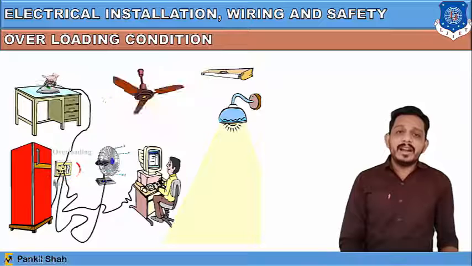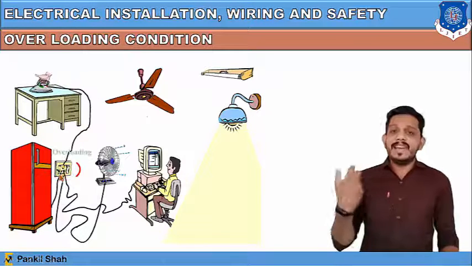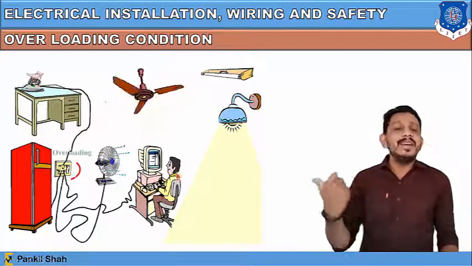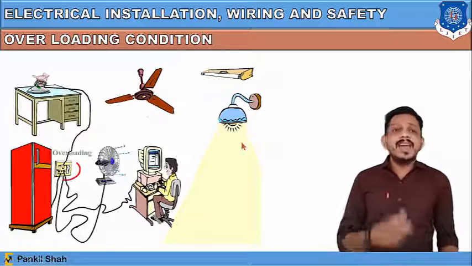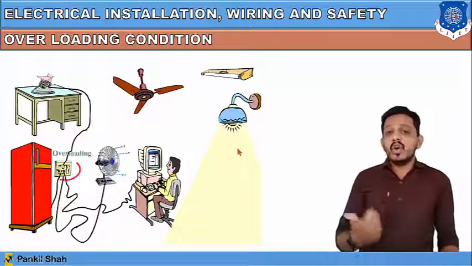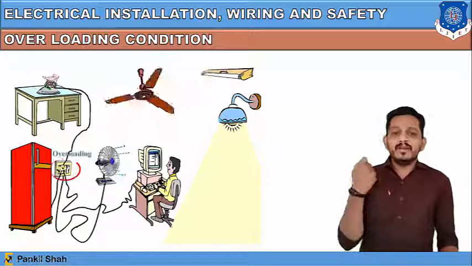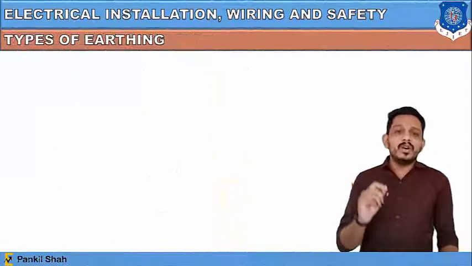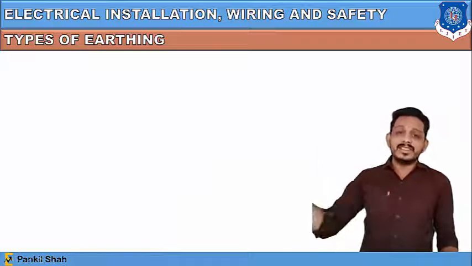If we connect all the instruments without checking the overloading capacity of that socket, this causes an overloading condition. This can damage your electrical appliances, as well as cause electric shock to human beings. So one must avoid the overloading condition like this. One needs to understand the capacity of the input outlet of this socket.